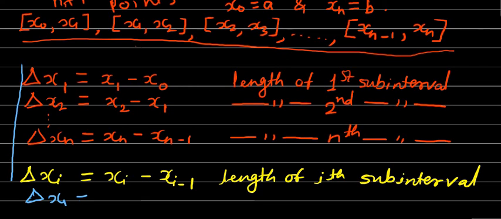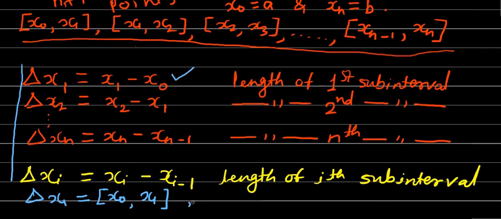So delta x1 is the length of the first subinterval as well as the first subinterval itself, x0 to x1. When used to denote the length, it is equal to x1 minus x0.